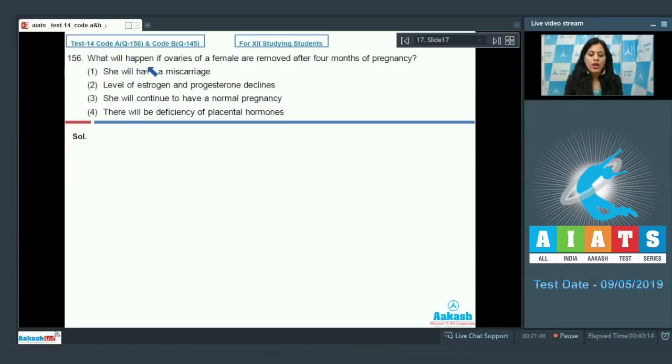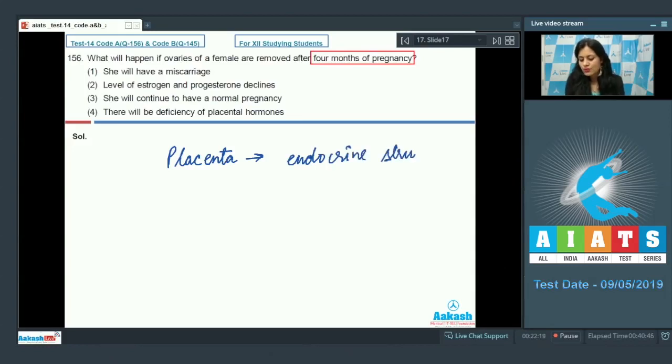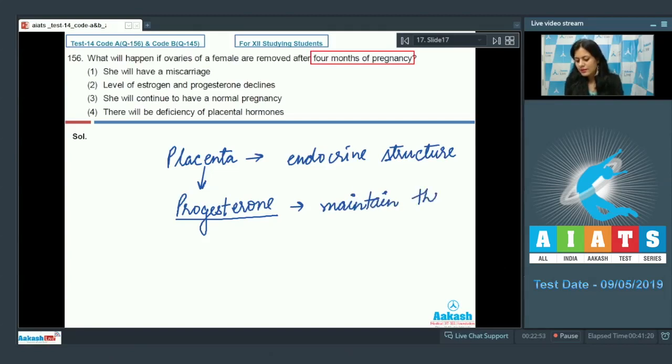Question number 156. What will happen if ovaries of a female are removed after 4 months of pregnancy? So the keywords are after 4 months of pregnancy. Placenta functions as an endocrine structure, and hormones produced by placenta like progesterone, which is also known as pregnancy hormone, maintain the pregnancy.